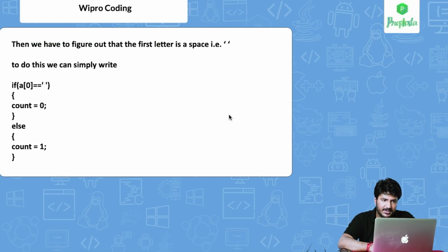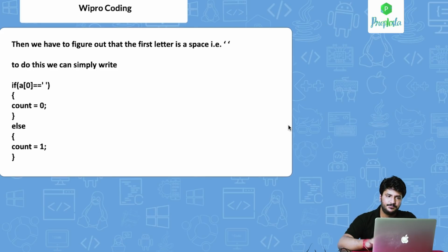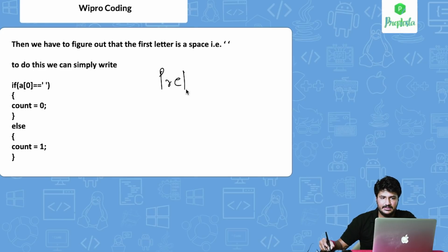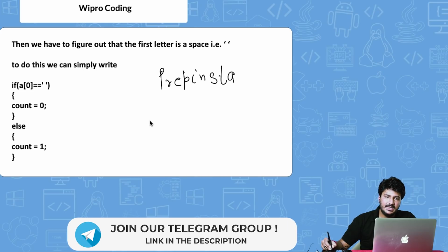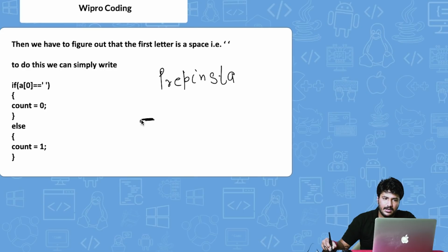The next step is that we have to find a way. For example, if you write PrepInsta, and this is the word, there could be a possibility that a space is at the start of the sentence itself, and then we write PrepInsta as the first input.